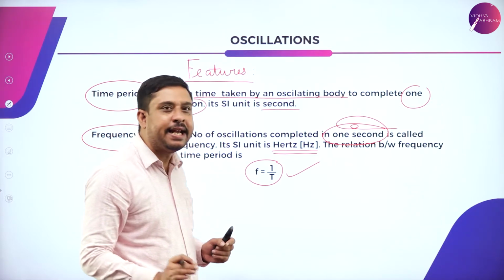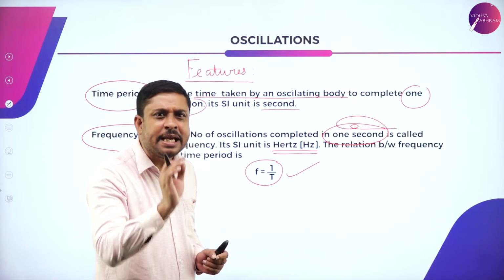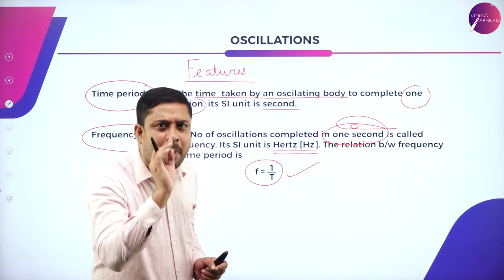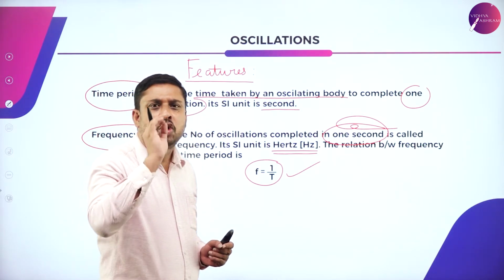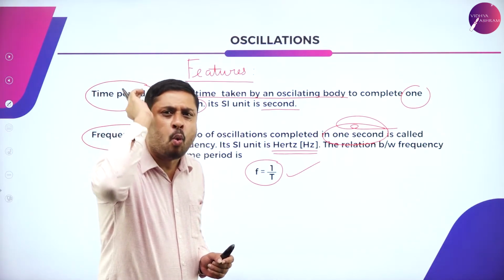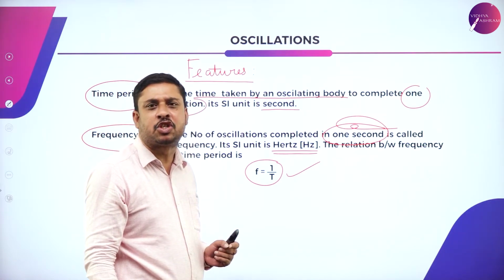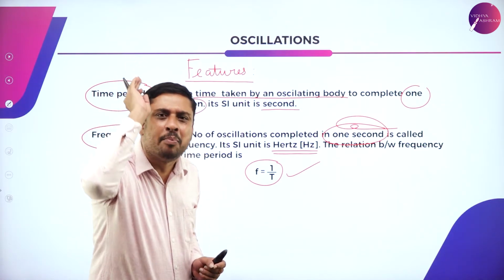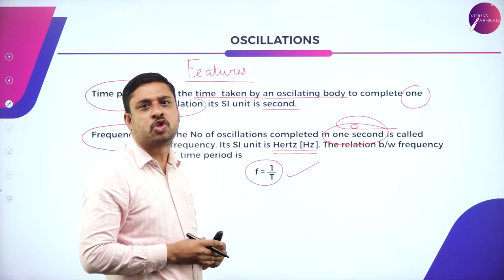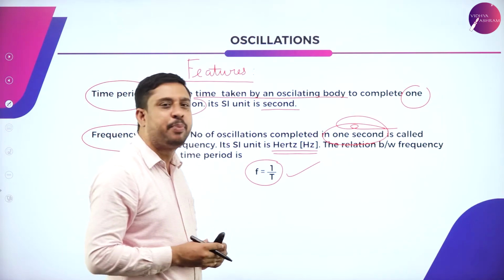So time period, time taken by a particle to execute one complete oscillation, one complete to and fro motion, that is called time period.